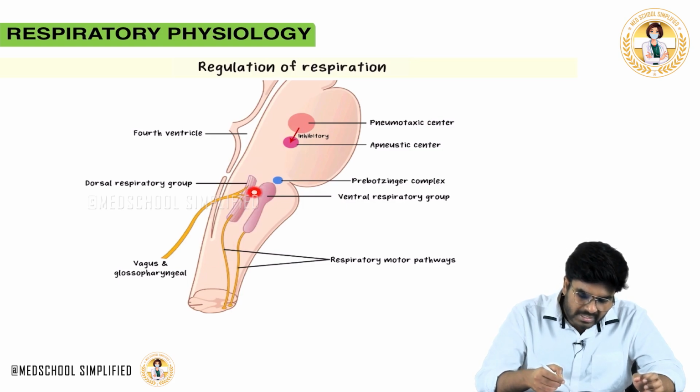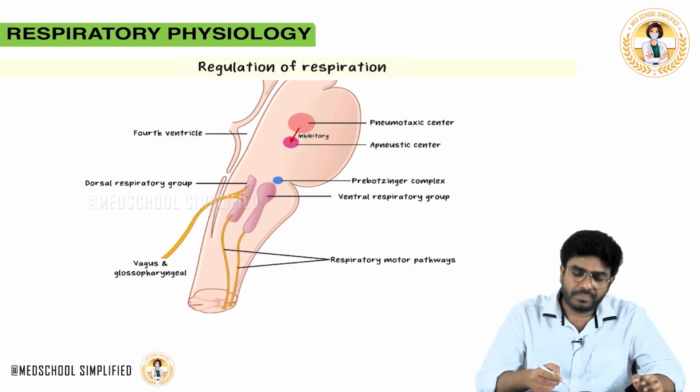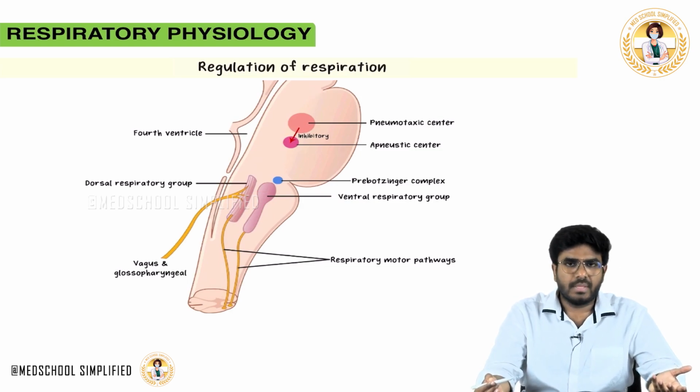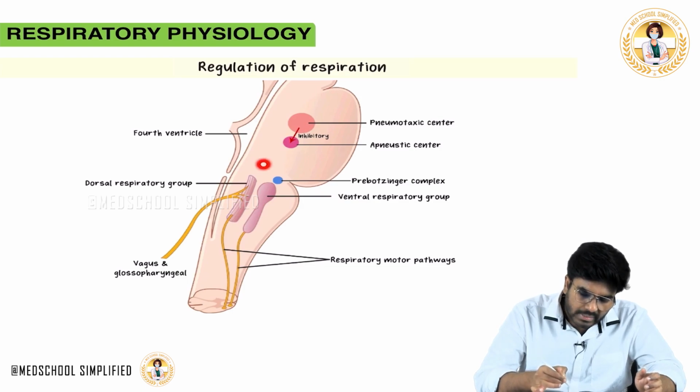Here I am showing you the spinal cord. On the spinal cord there is an area called the pons, above which there is the midbrain. So midbrain, pons and medulla, all of them together are called the brainstem. Now please look at the pons. In the pons there are two centers present.